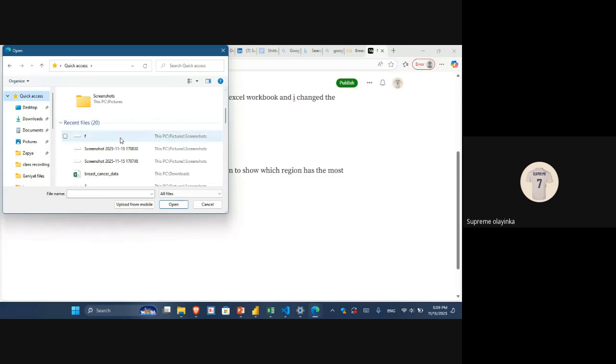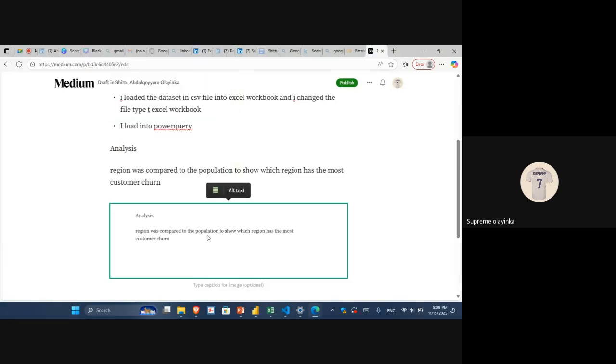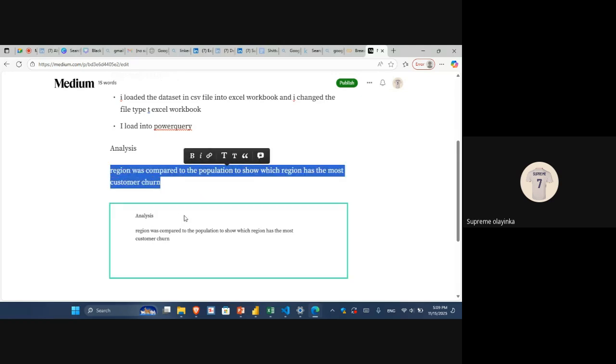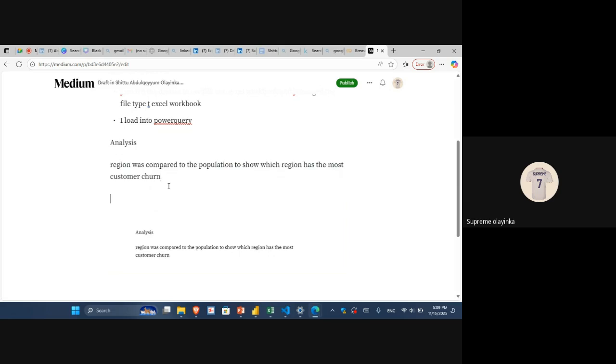We have F. We can see these are F. So can we see this is what we've screenshotted? After you've done this, you can say this is why we are carrying out the analysis. This is the pivot table, and this is what we got. Now the conclusion, you can just say maybe like the conclusion.